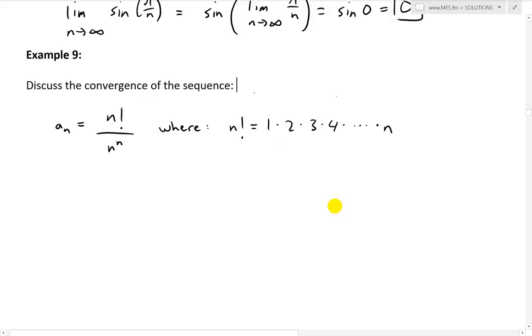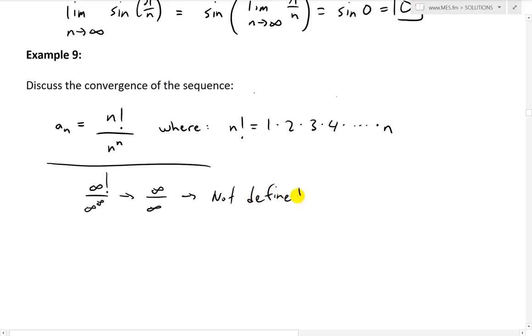So first thing to note, as always when we're dealing with infinite sequences, look at what happens when you put a large number in the top and bottom, the numerator and denominator. As you put larger and larger numbers, infinity factorial is going to be infinity, and we're going to have infinity to the power of infinity. So basically we are not defined, and we have to find a way to solve this limit.